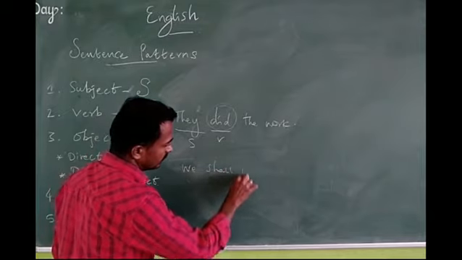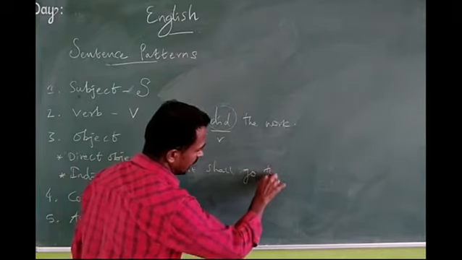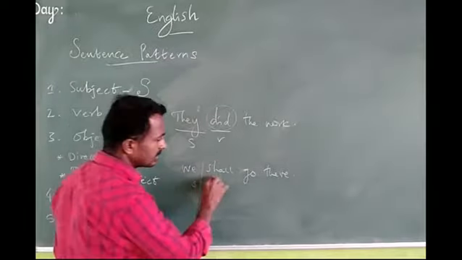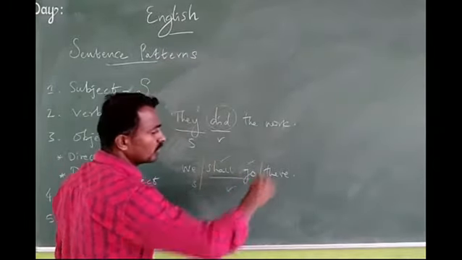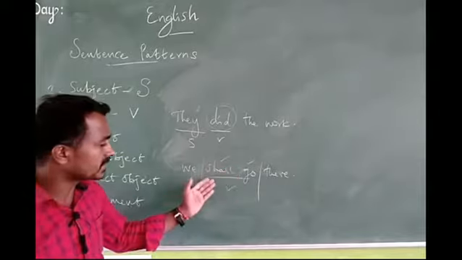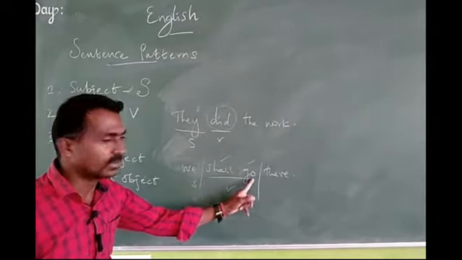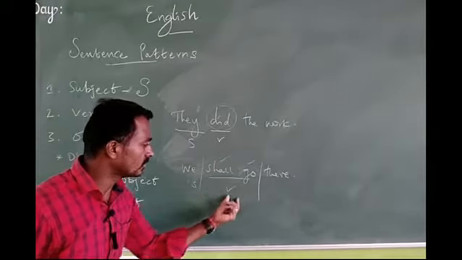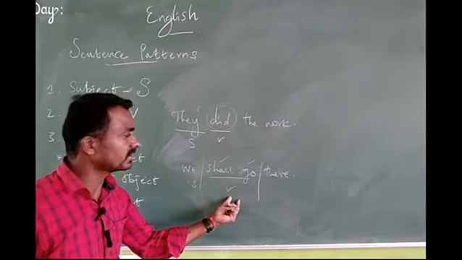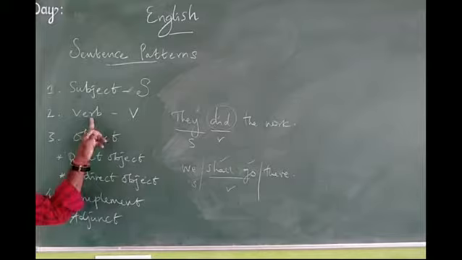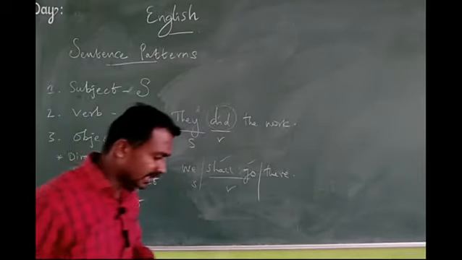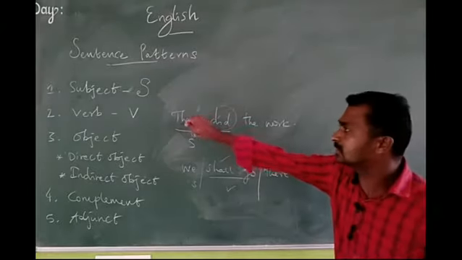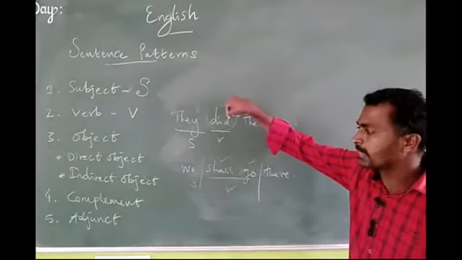The same thing. We shall go there. We is the subject, shall go. So totally 2 verbs are on the board. The sentence has 2 verbs, shall plus go. So both are verbs here. So shall go is the verb. Subject plus verb. So the verb is nothing but the word of action. I mean the subject is doing something.